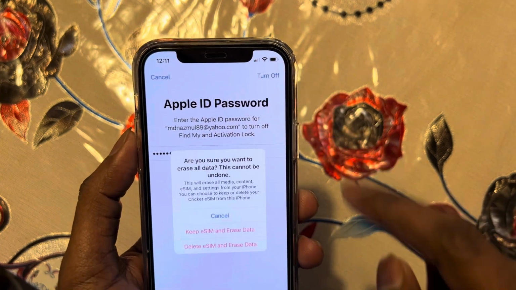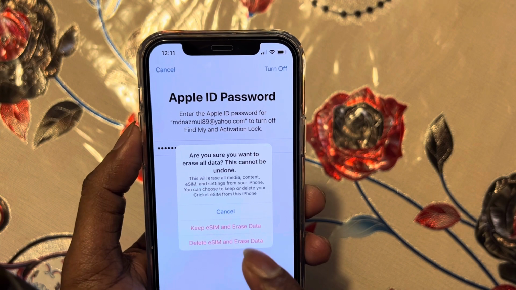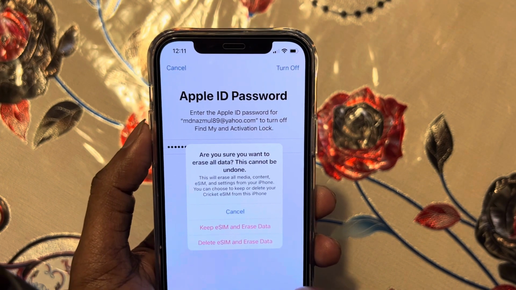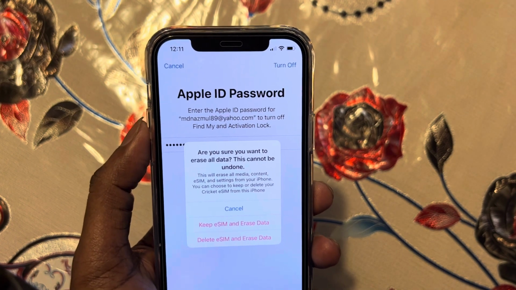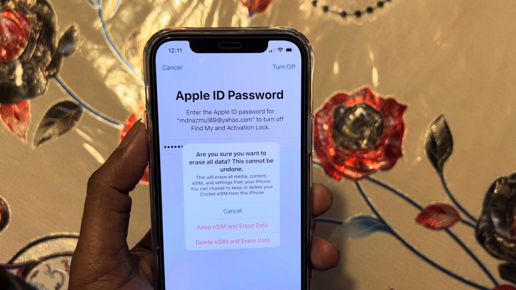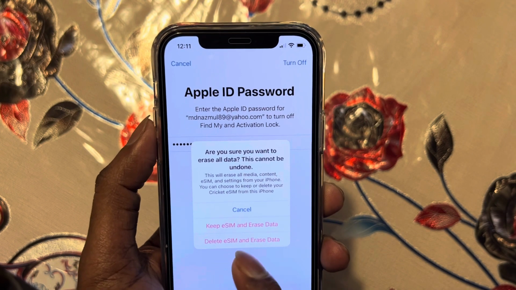Let's do it again. Yeah, now it's showing Keep eSIM and Erase Data, or Delete eSIM and Erase Data. So I'm using this SIM card, that's why I'm gonna keep the eSIM and erase data. Whatever data I have, I'll delete it, but I don't delete my SIM.